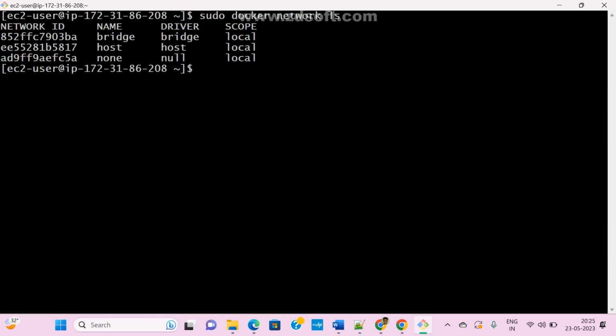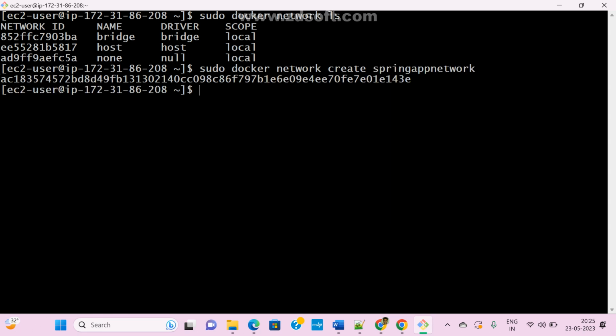Do we have that network name? No, right? How to create a Docker custom network? Sudo docker network create. This is my custom network name. Now see here, the network is created.